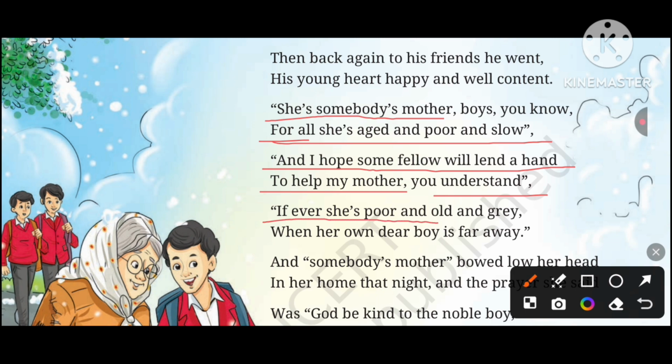If ever she is poor and old and grey, when her old dear boy is far away. So here the boy is saying when he would be far away, and when his mother needed help, some guy will come and help his mother.